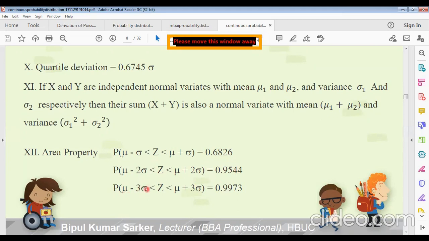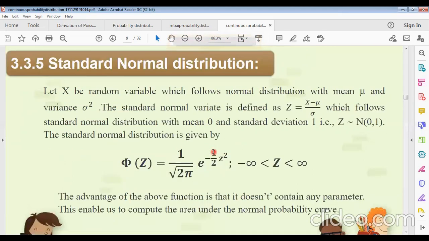And if we take 3 times on the left and right of mu, then we get 99% area. Remember it. If we take only 1 times the standard deviation on the left and right of mu, then we get only 68% area. These are the area properties.